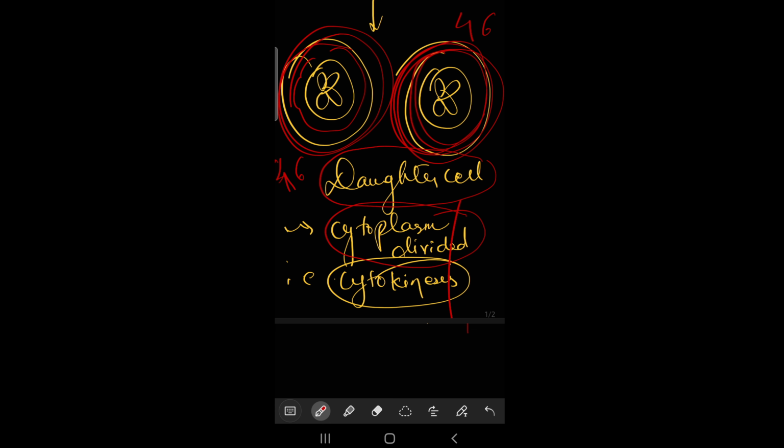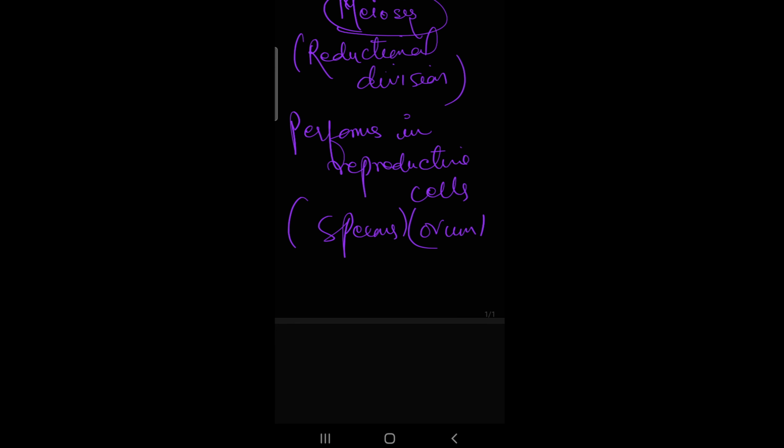Children, coming to the next topic, that is meiosis cell division. This is also called reductional cell division because after cell division we get half the number of chromosomes. This cell performs its functions in reproductive cells, or we can say sex cells like sperms and ovum. So these cells are especially responsible for the formation of gametes.